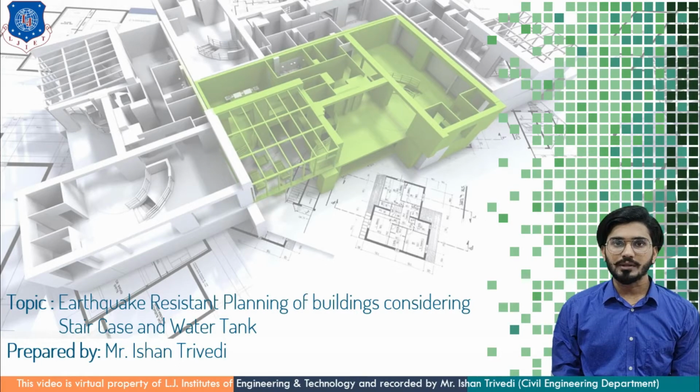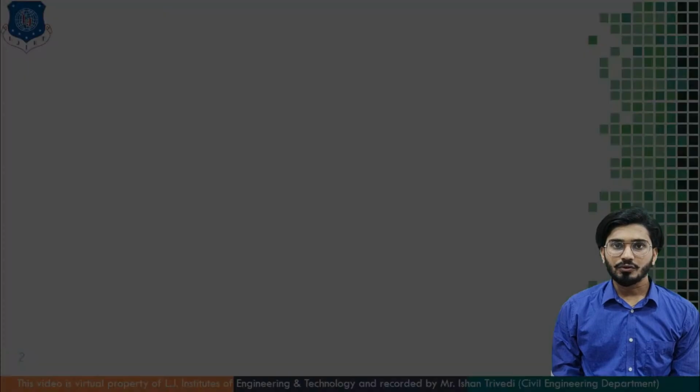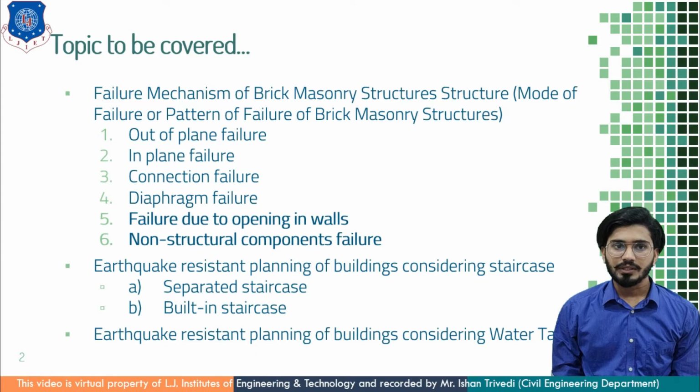Today we are going to discuss earthquake resistance building planning considering staircase and water tank. Before going to this theory, I will discuss the failure mechanism of brick masonry structure. In this, failure due to opening in the walls and non-structural component failure will be discussed. And the later half is of earthquake resistance building planning considering staircase, which includes separate staircase and built-in staircase. And the next theory will be of earthquake resistance building planning considering water tank.